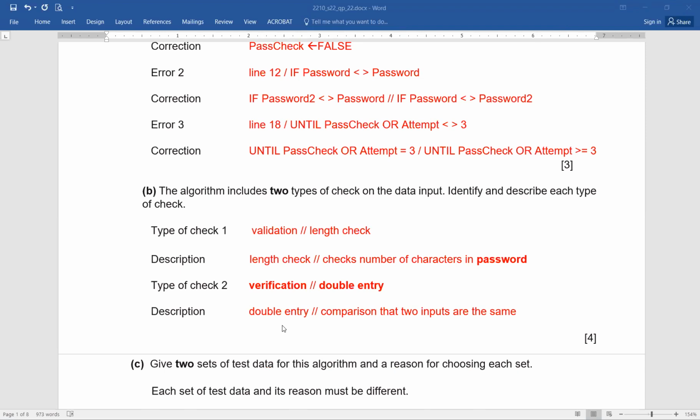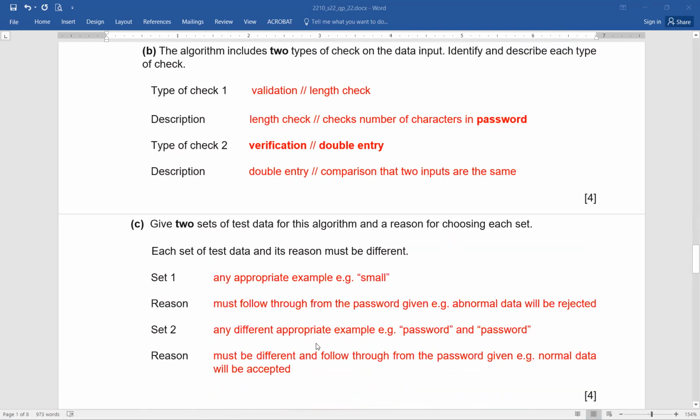And if he writes down the proper description, like length check is there to check the number of characters in the password, I mean, it's up to you. The way you're explaining, it's up to you. Description may vary, but the student should write down the proper term, which is validation check, and he should mention the length check. And then for the second one, he should mention verification, and that is double entry. Please remember, same password entered twice, and matching is verification. And double entry means comparison that the two inputs are same. Isn't it interesting?